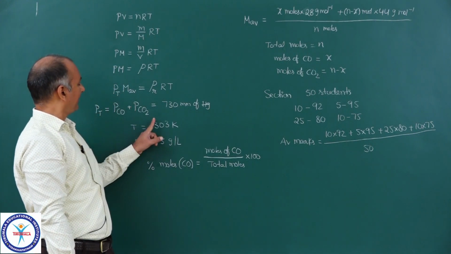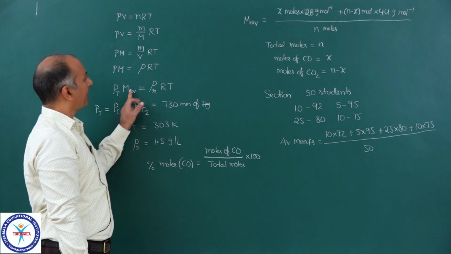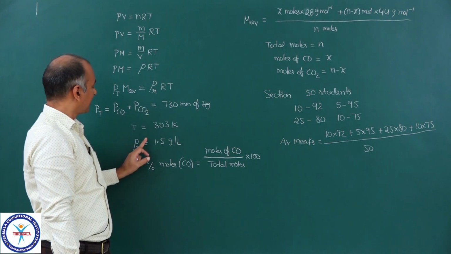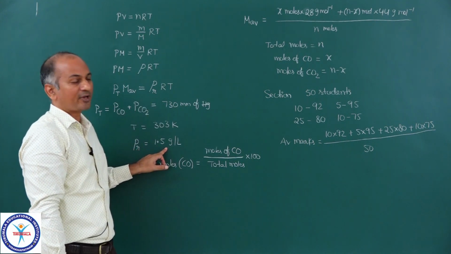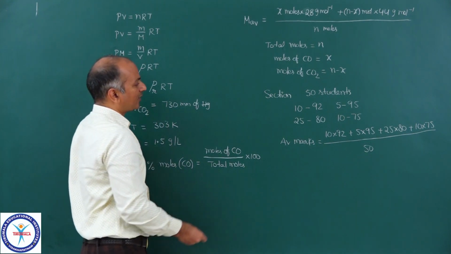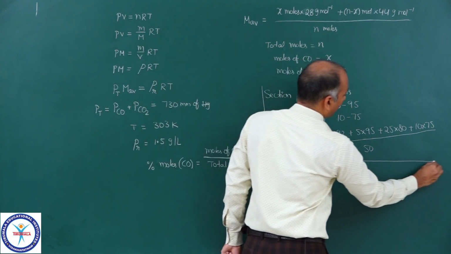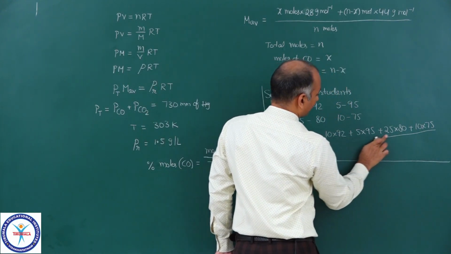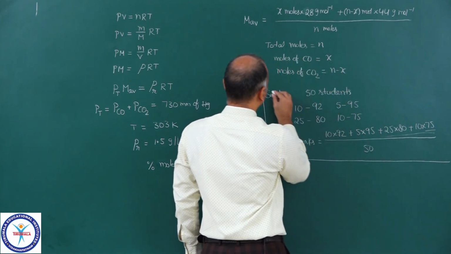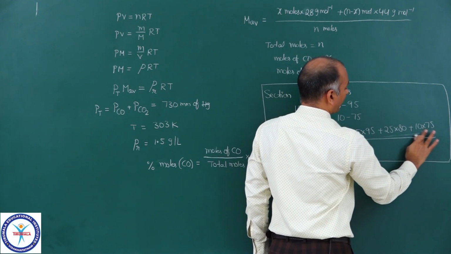You see, PT is known to you, that is 730 mm of Hg. Average molar mass, you can write it like that, and the resultant rho is given to you, 1.5 gram per liter, and temperature is also given to you. Actually, this is just an example I have taken to explain how you can calculate the average molar mass.